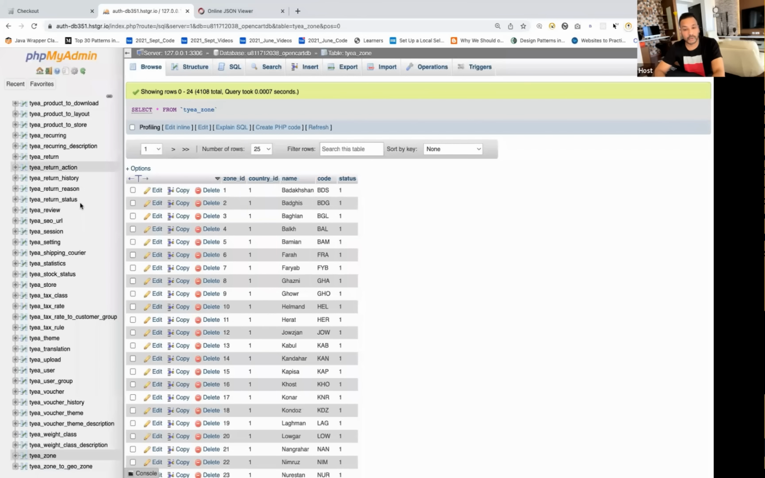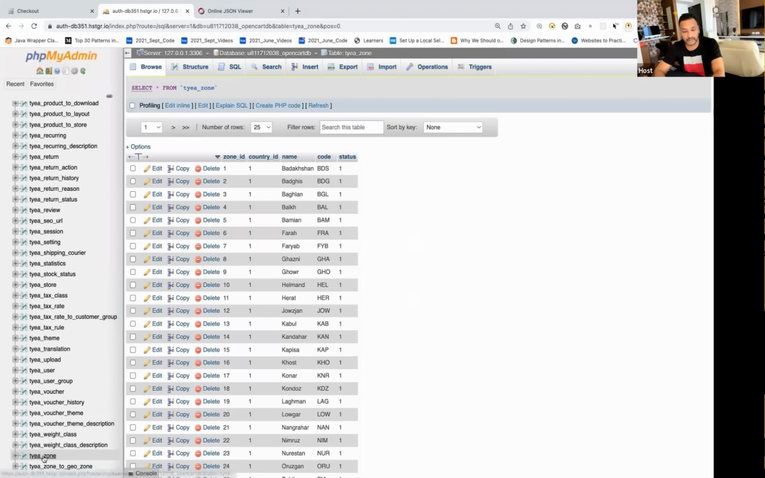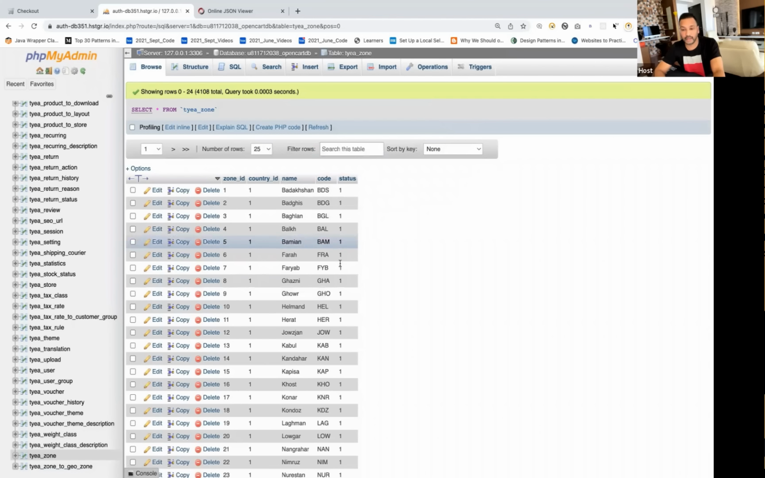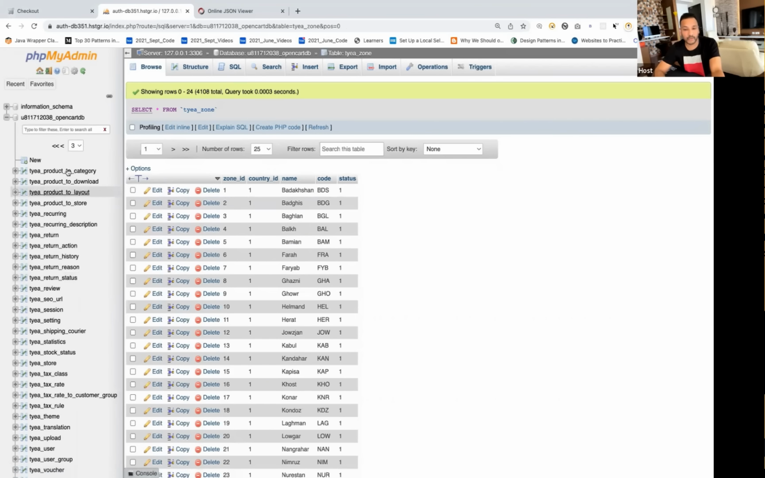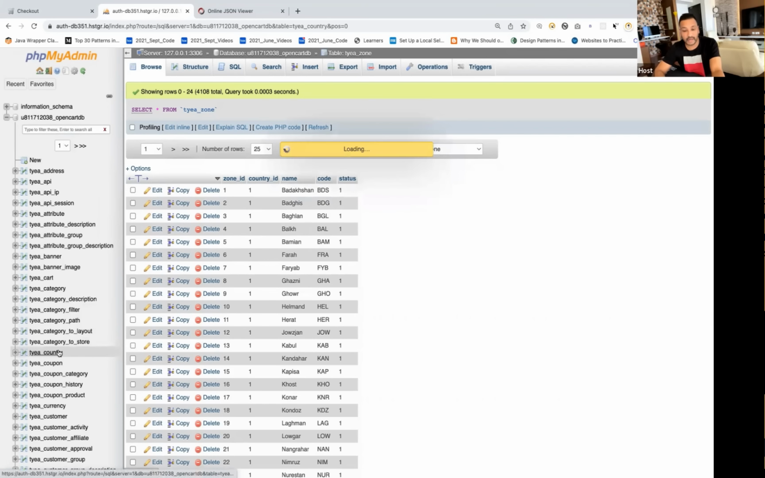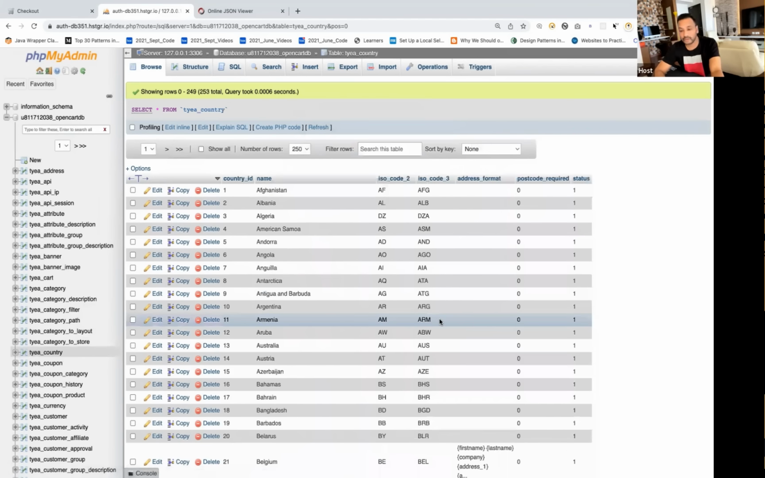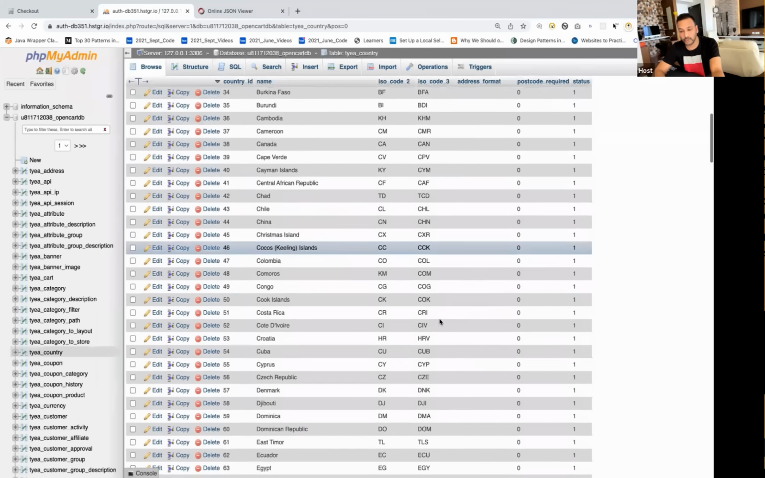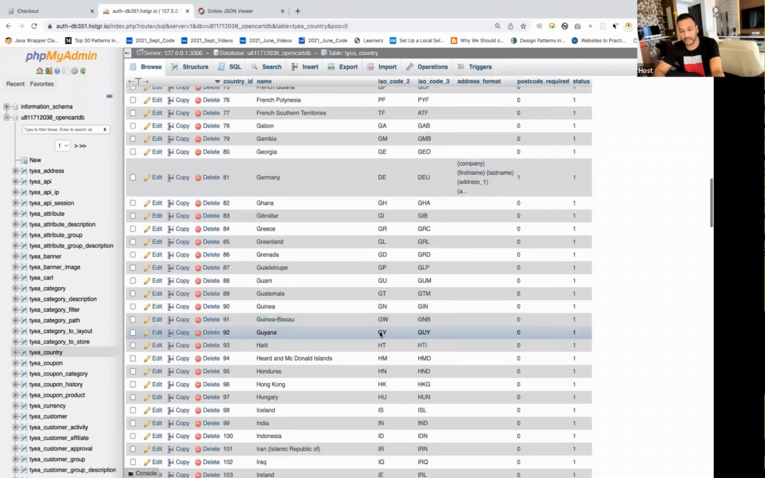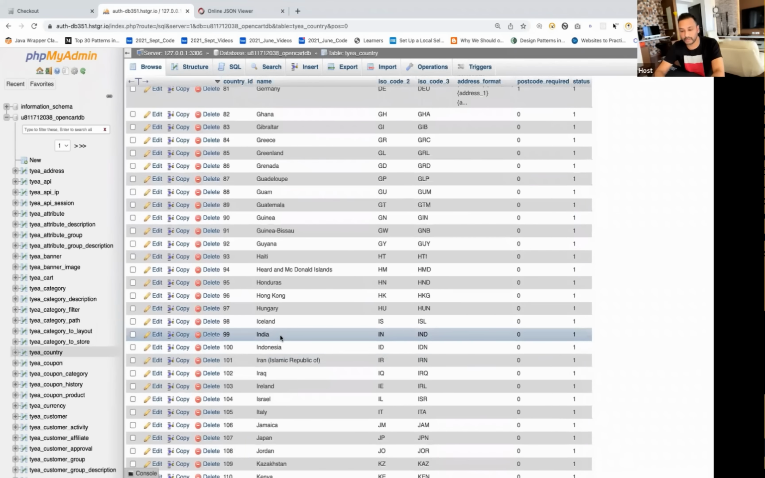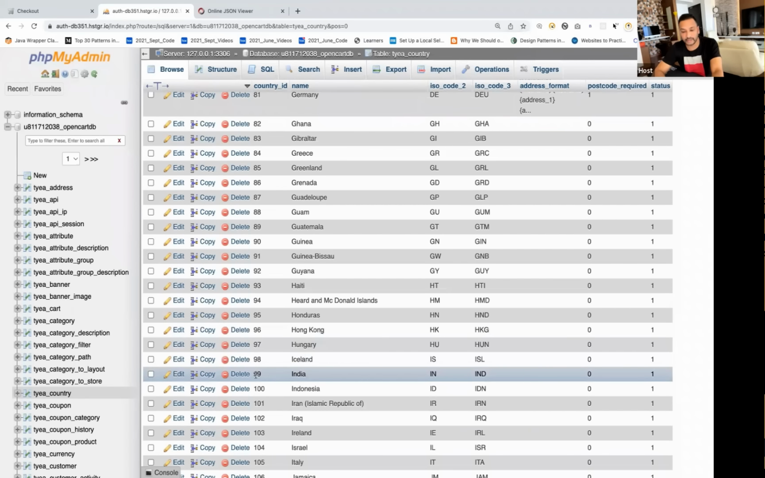So I'll go to one table, for example the table named TIA underscore zone. Here we need the specific country ID, because in every country there are multiple zones, states or regions. For India, what is the country ID? Let's go to the country table first and see the country ID for India. See here, India. Can you see that? This is my country, and the country ID is equal to 99.